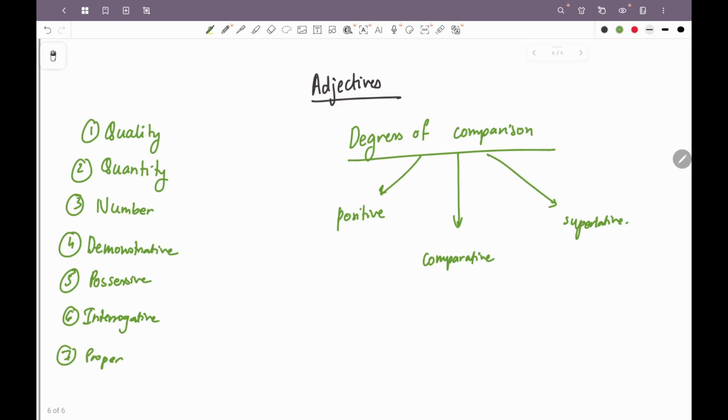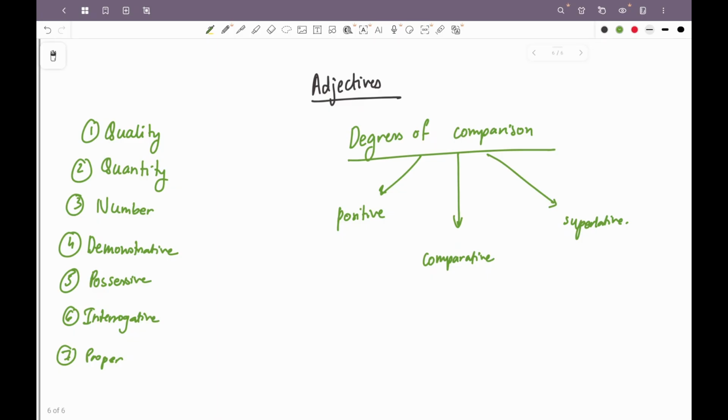The positive degree is used when we are just talking about one person or an object. For example, he is a good boy. This is a happy painting. This is a sad moment in my life. So in this case, it is just a simple statement. The adjective here is used in the simple form. There is no comparison. So in these cases, it is a positive degree of comparison.